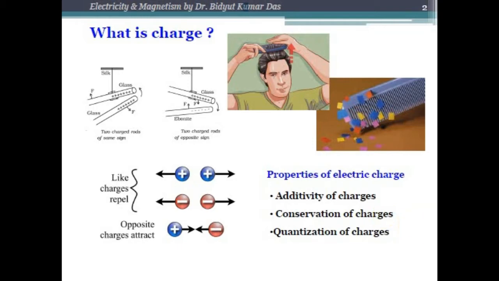The third property of electric charges is the quantization of charge, which means that the charge is always represented in the form of Q equals N e, where e is the electric charge and N is some integer. Electric charges are basically discrete quantities, not a continuous quantity, which means these are quantized particles.